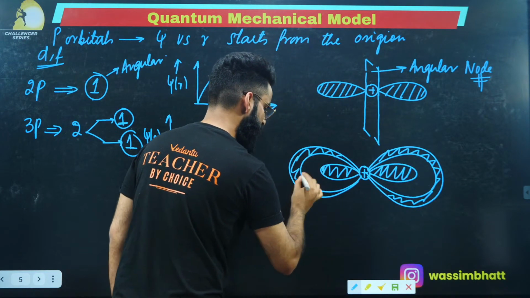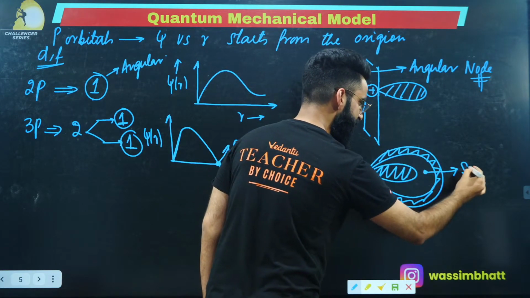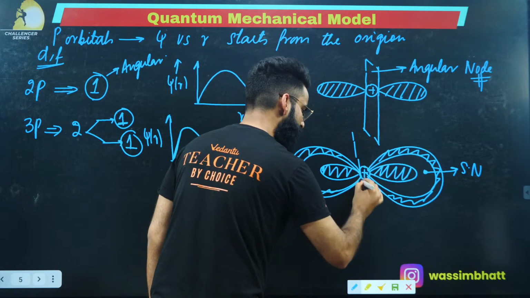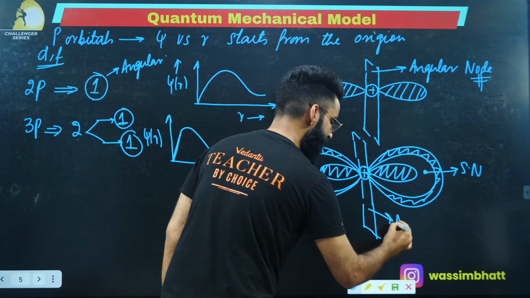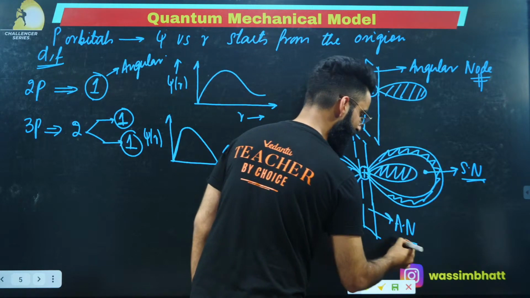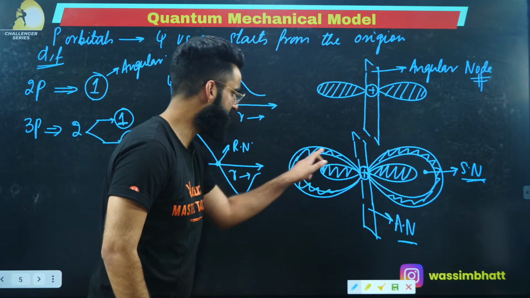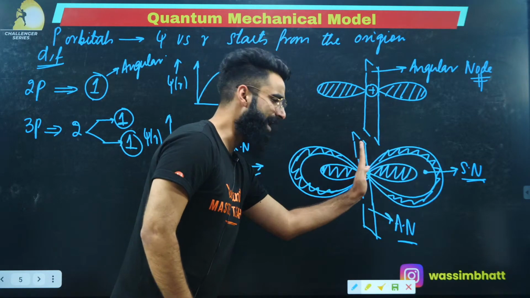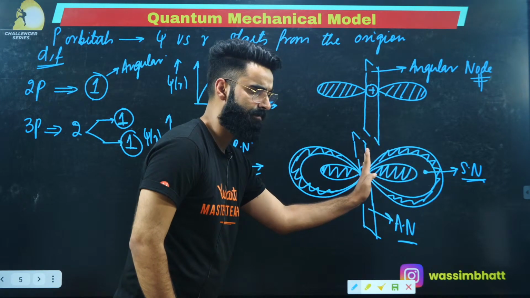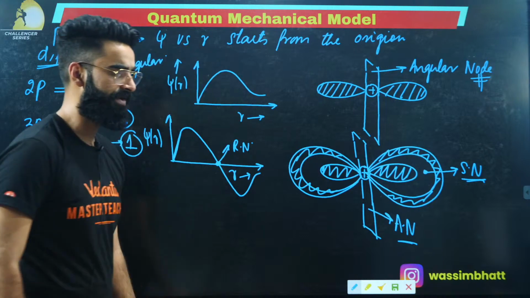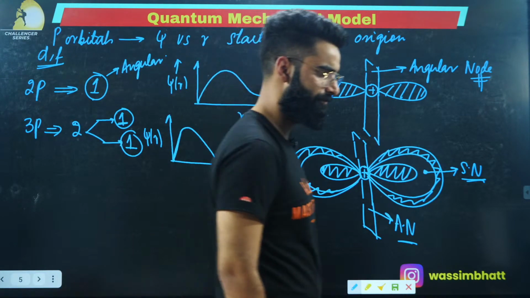In case of 3p, this node is what I call a spherical node, and there is a plane in the middle at which electron density will be 0, and we call that plane the angular node. So there is one spherical node and one angular node, where the probability of finding the electron is 0. Yes, perfect, so there are basically 2 nodes. Clear to everyone?